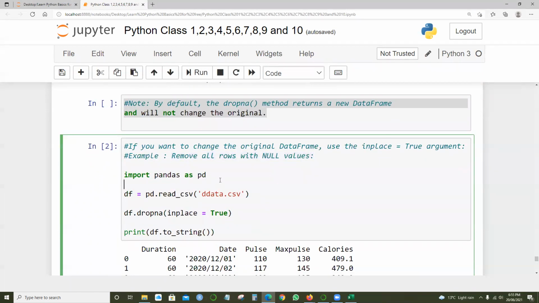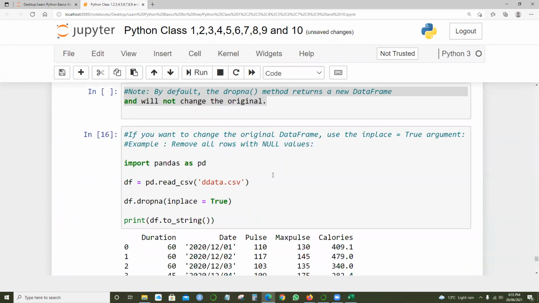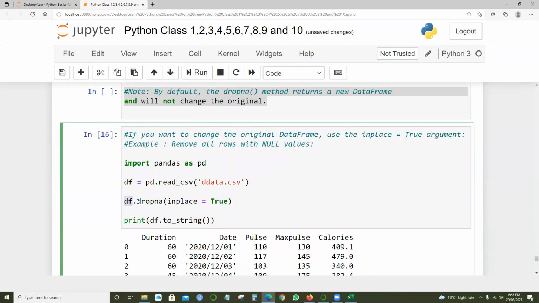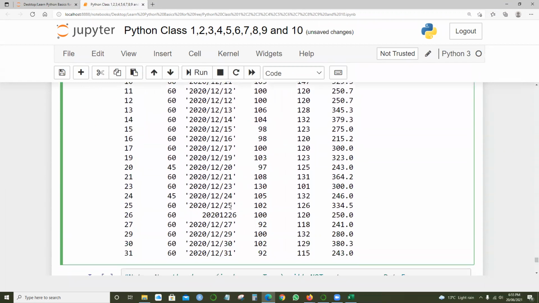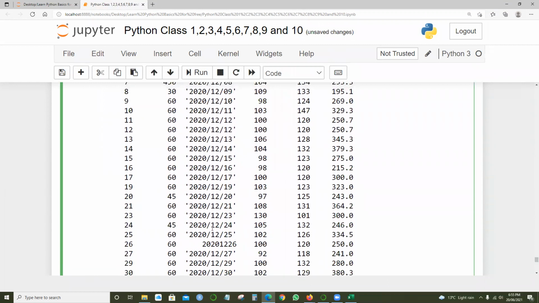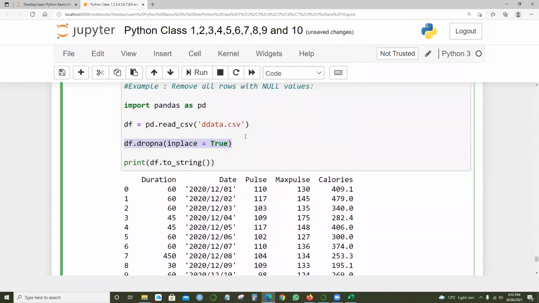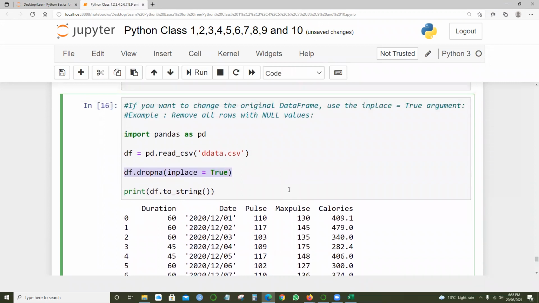Let me run it. The command I've used is df.dropna with inplace equals True. If you look at the number of rows, all rows with null values are removed. Here we don't have anything. Let me scroll it down.